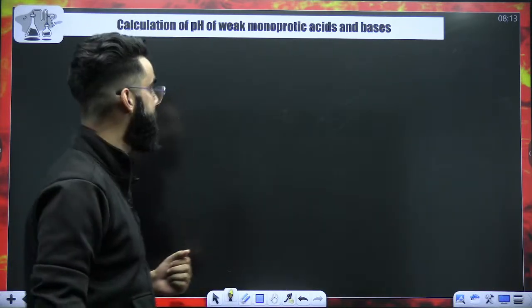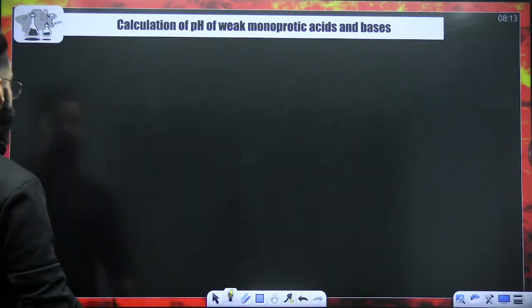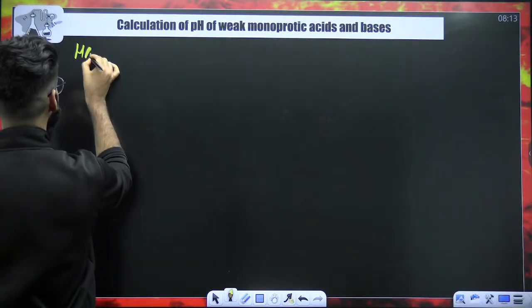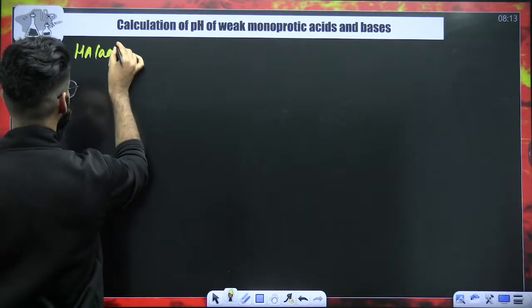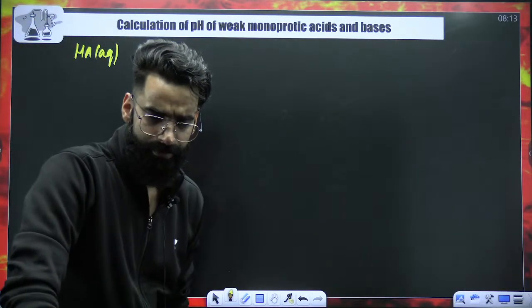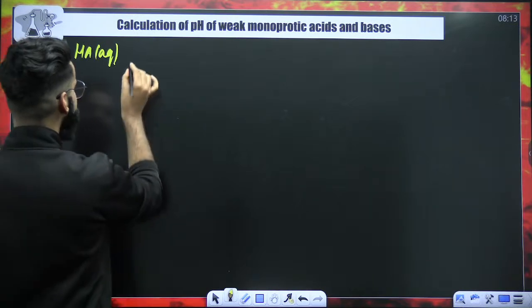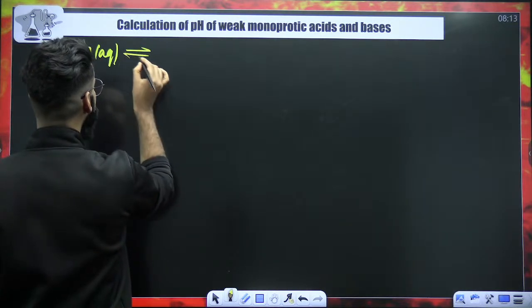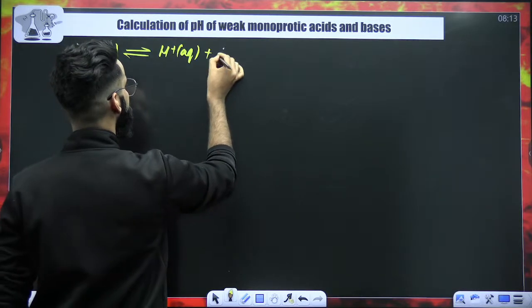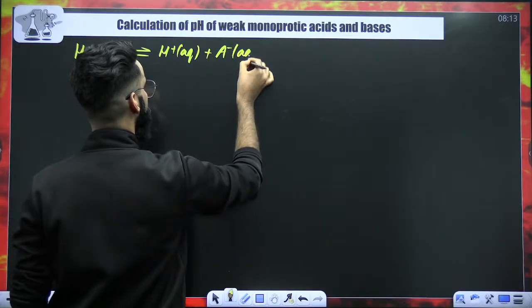Let's try to understand. My dear students, for example, you have got a weak acid, HA. Since it's a weak acid, it will be in equilibrium with its ions. Its ions are H positive aqueous plus A negative aqueous.